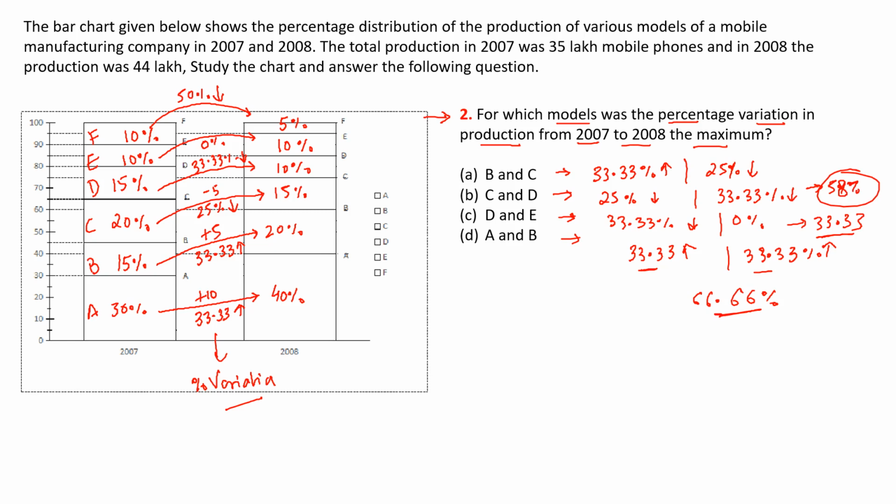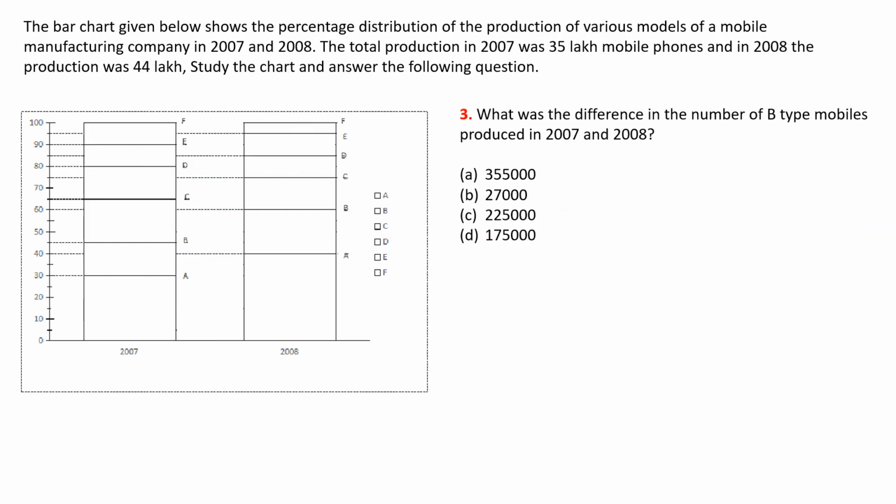And for this it is increasing and decreasing, so the net change was 33 and 25 decreasing. So this is less than the other options. So our answer should be the maximum change, which we are looking for in A and B. So our answer option is D, which is A and B. So let us now look at the next question.